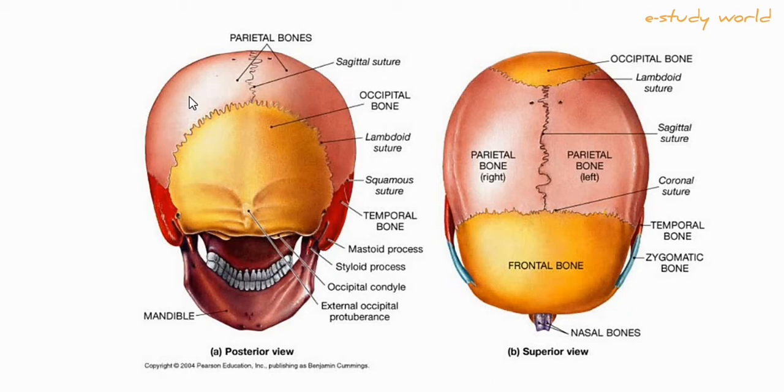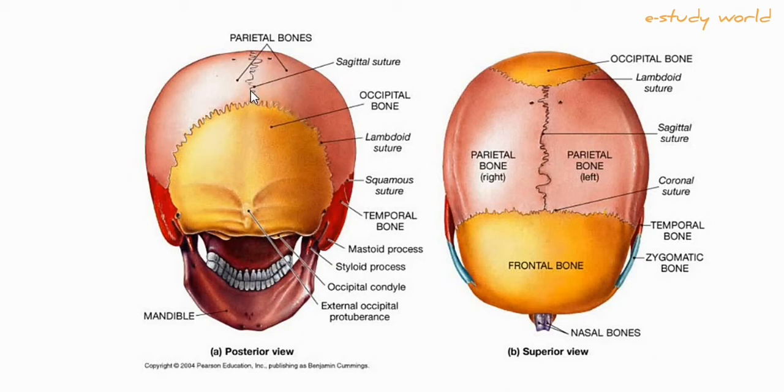In the skull, there is only a single bone which allows movement. You can see the jawbone. The jawbone only permits movement by the temporal bone. This is the lambdoid suture.